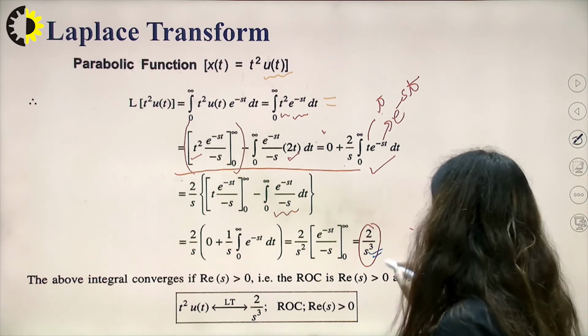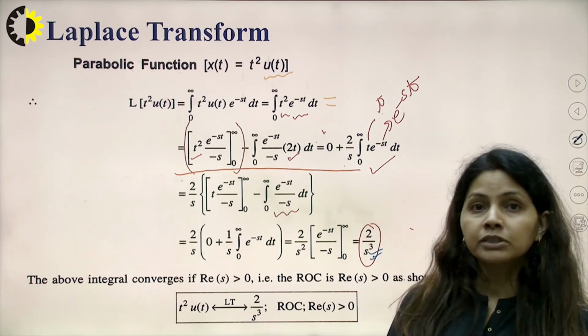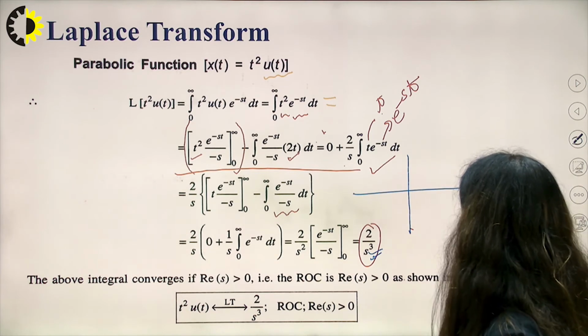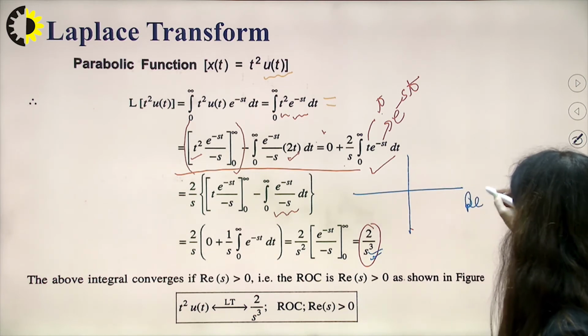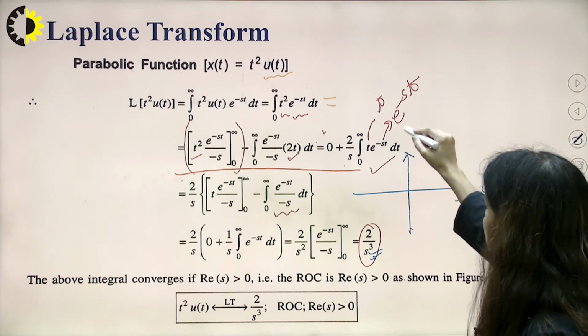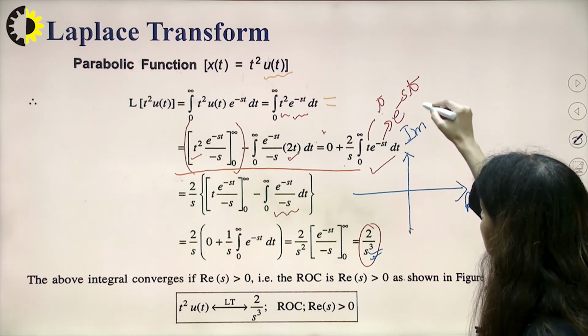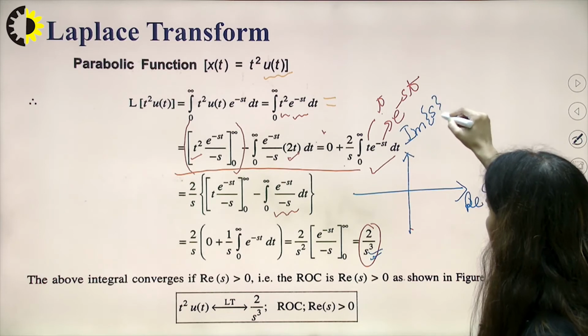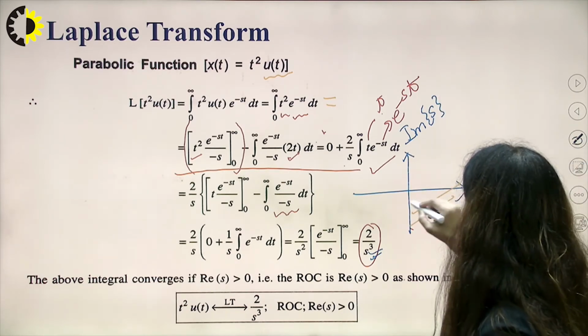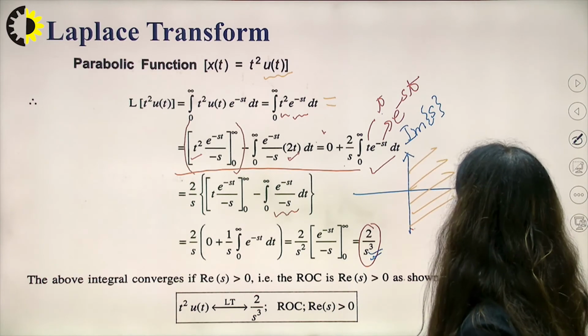If we look at the ROC part of it, again I have 3 poles at 0. So if I have 3 poles at 0, and I want to draw the ROC, with this as the real part of S and this as the imaginary part of S, the ROC will be to the right, obviously.